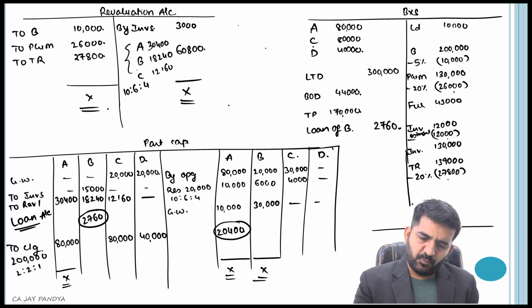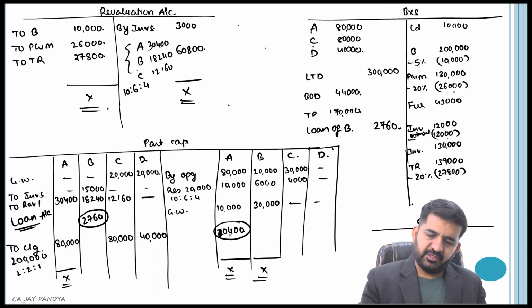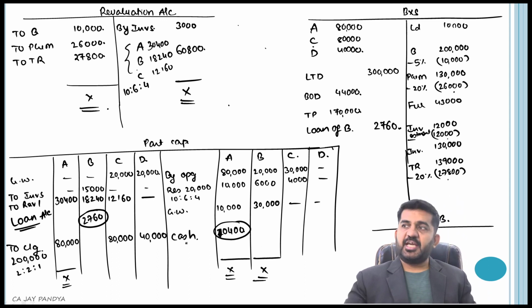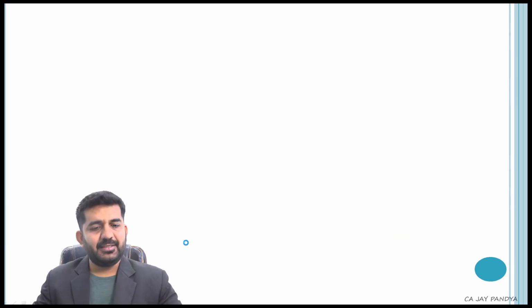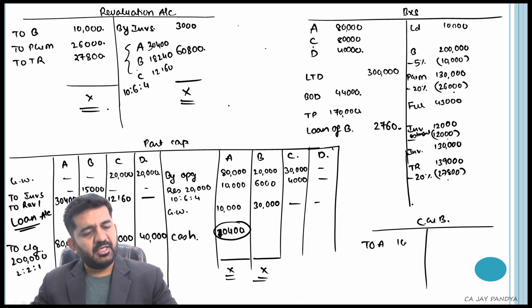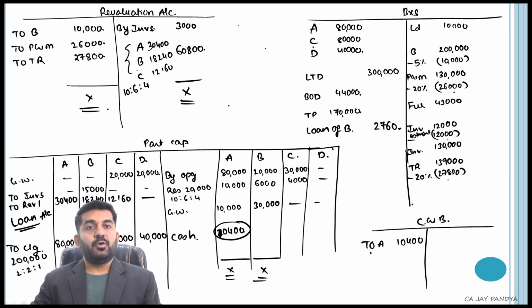This is 10,400. Yes, this is 10,400. He will be bringing in this much cash. Cash and bank account debit to Mr. A, Mr. A account credit, 10,400.